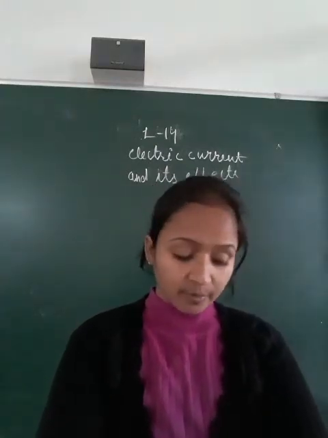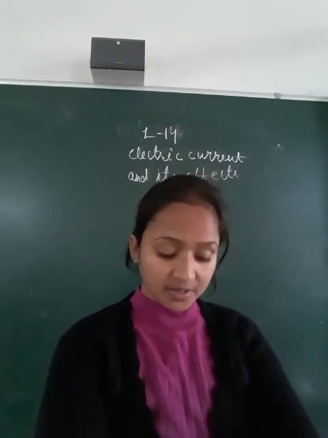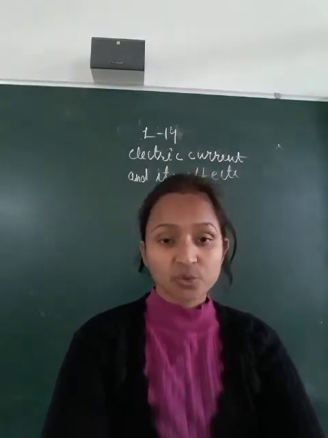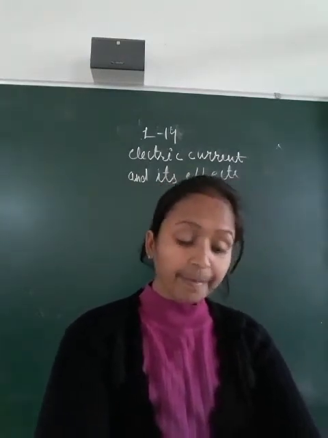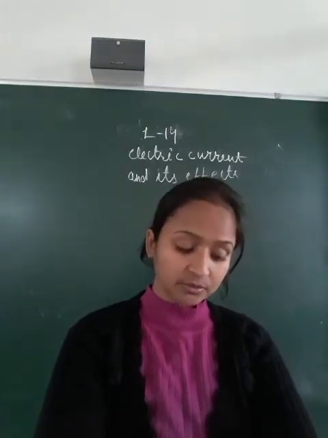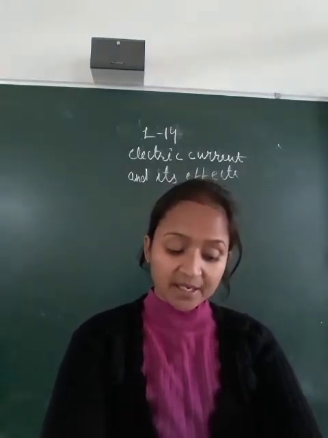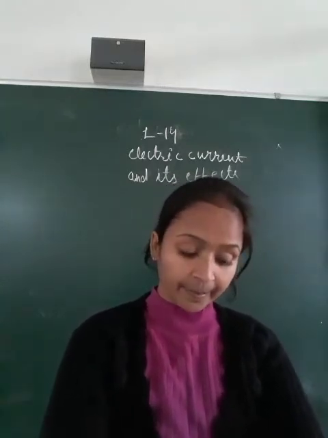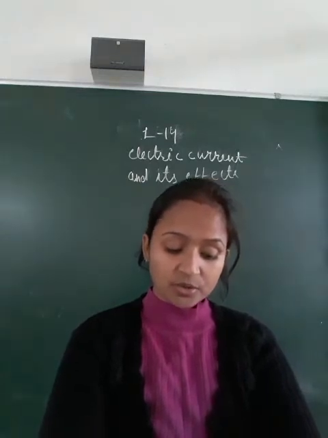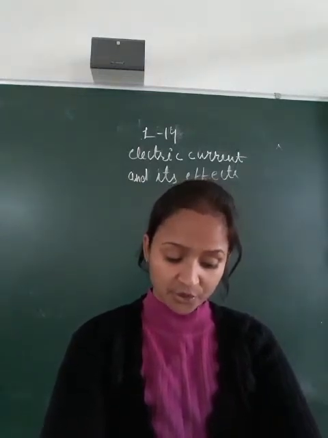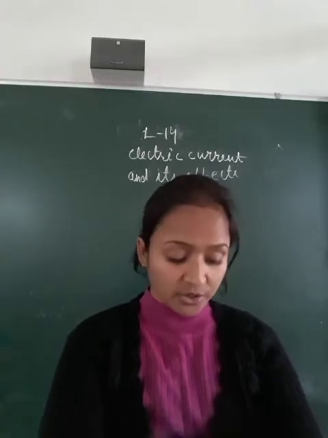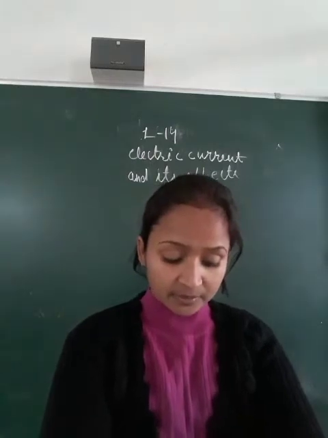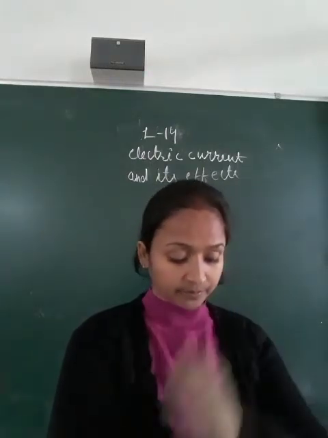What is the electric bell? A bell which works only when electric current passes through its coil. Electric circuit: the path along which an electric current flows. Electric conductor: the material which allows the electric current to flow through it. An electric insulator: the material which does not allow the electric current to flow through it.